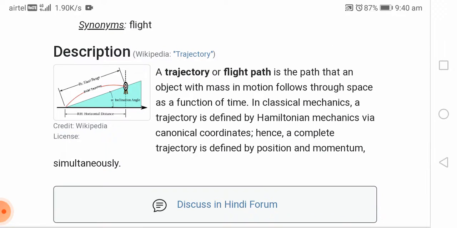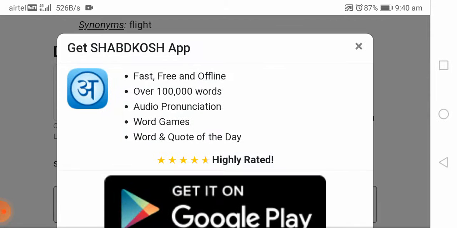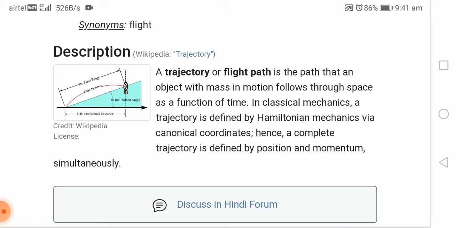A trajectory or flight path is the path that an object with mass in motion follows through space as a function of time. In classical mechanics, a trajectory is defined by Hamiltonian mechanics via canonical coordinates. Hence, a complete trajectory is defined by position and momentum.